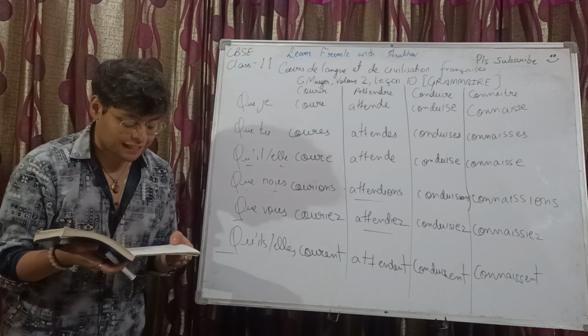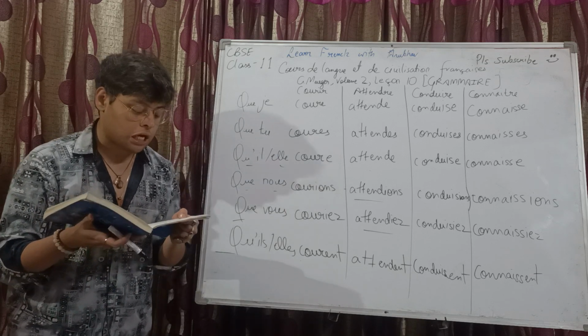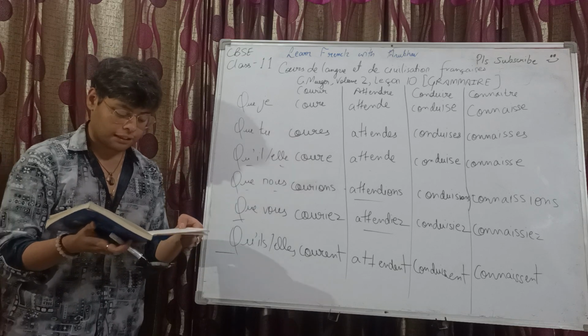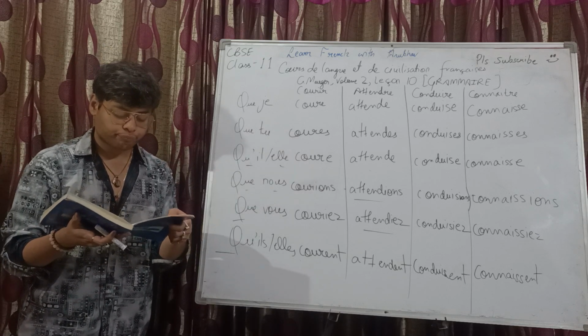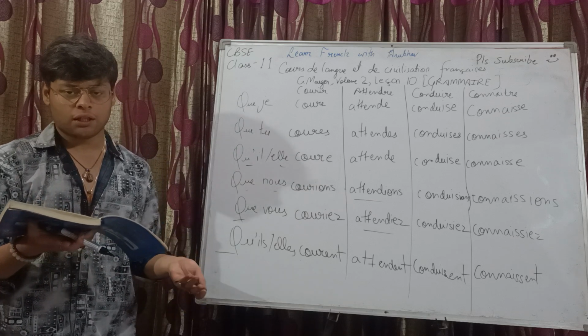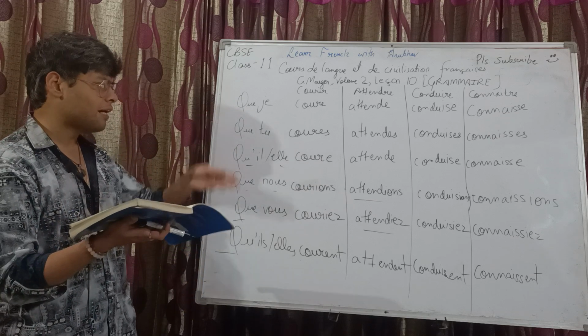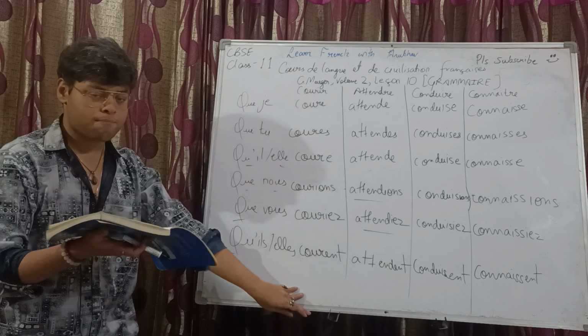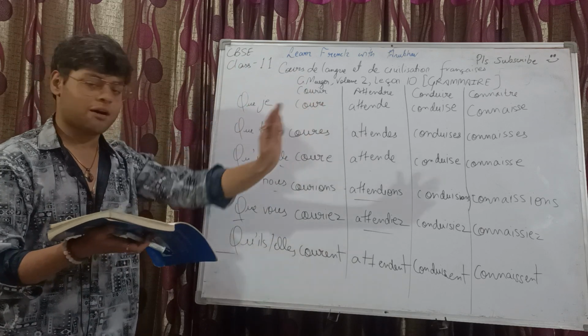So, conjuguer ainsi, conjugate in this way. The conjugation with je is given, you can form it for the other subject pronouns as well because it's very easy. Like for courir, the verbs mentioned are to be conjugated in the same manner, right? You have the stem and then you have the ending.